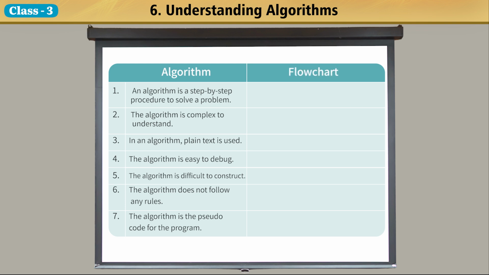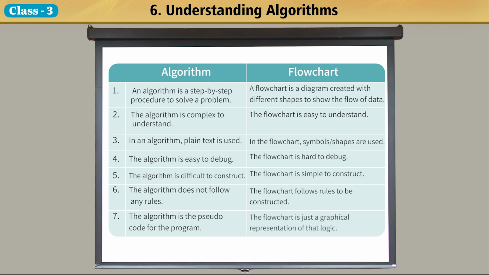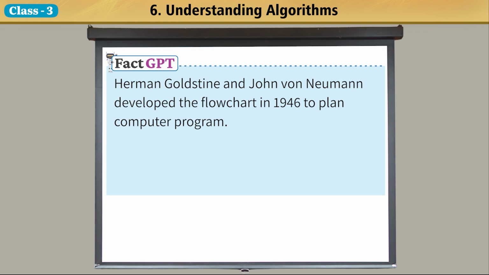Flowchart. A flowchart is a diagram created with different shapes to show the flow of data. The flowchart is easy to understand. In the flowchart, symbol shapes are used. The flowchart is hard to debug. The flowchart is simple to construct. The flowchart follows rules to be constructed. The flowchart is just a graphical representation of that logic. Fact GPT. Herman Goldstine and John von Neumann developed the flowchart in 1946 to plan computer programs.